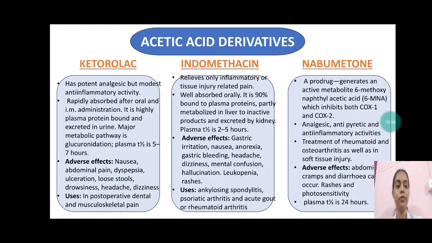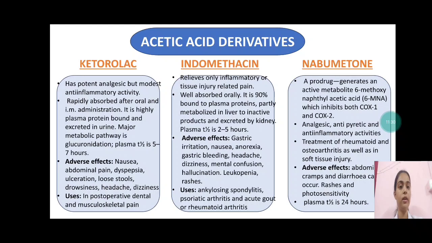So here's a short review about all these drugs. Ketorolac is a potent analgesic but is modest in anti-inflammatory activity. It is rapidly absorbed after oral and intramuscular administration. It is highly plasma protein bound and excreted in urine. The major metabolic pathway is glucuronidation. Plasma half-life is 5 to 7 hours. Adverse effects, as usual, are nausea, abdominal pain, dyspepsia, ulceration, loose stools, drowsiness, and headache. Uses: post-operative dental and musculoskeletal pain.